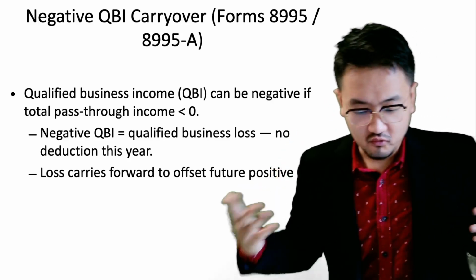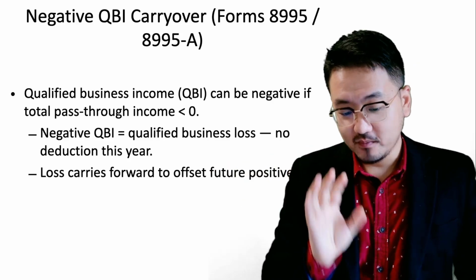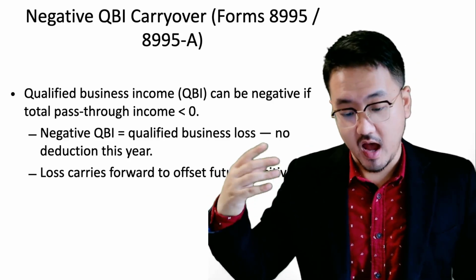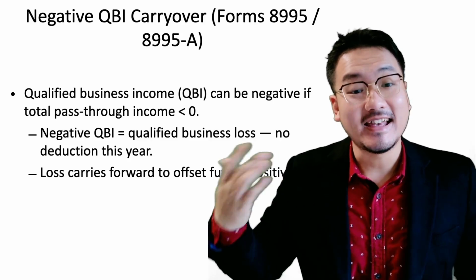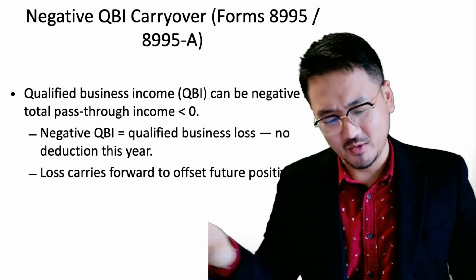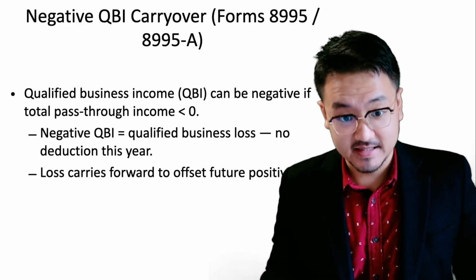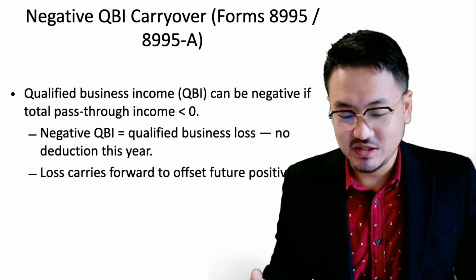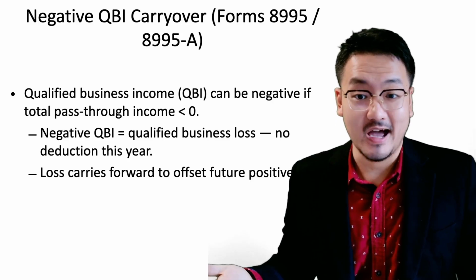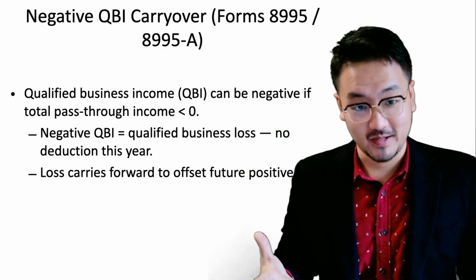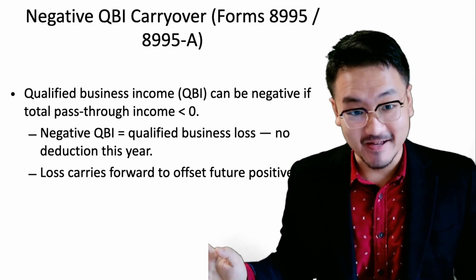Really simple. If you invest in multiple businesses, you add all this pass-through income up, and if the total pass-through income is less than zero, so basically it's negative, and we're talking about negative QBI here, unfortunately you have negative qualified business income. This will have a lot of implications, not only for this year, but also for the future.